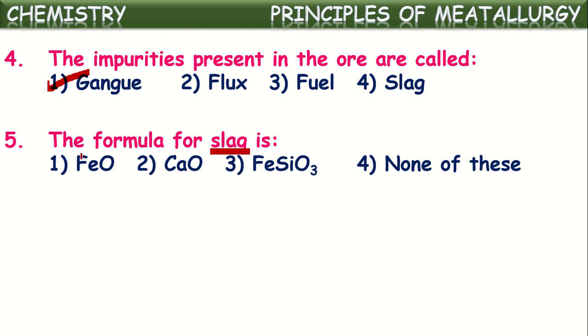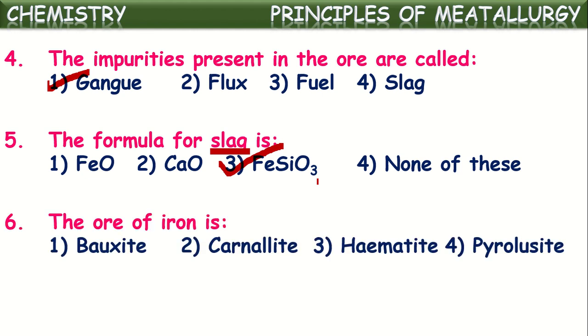Generally, when metallic oxides or basic substances are present as impurities or gangue, then silicon dioxide will be added as flux. That silicon dioxide reacts with the basic oxides like iron oxide and forms the respective metallic silicates. So iron silicate is one of the slags. This can be removed from time to time from the mixture of ore and impurities so that the ore will be purified from gangue. Okay, iron silicate it is called. It is the slag here.